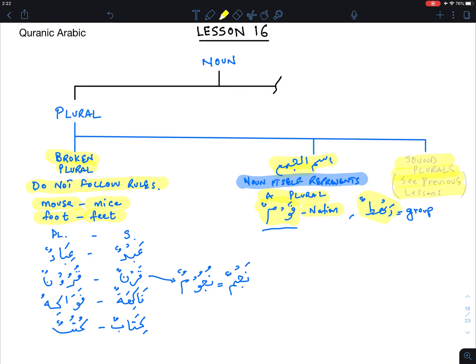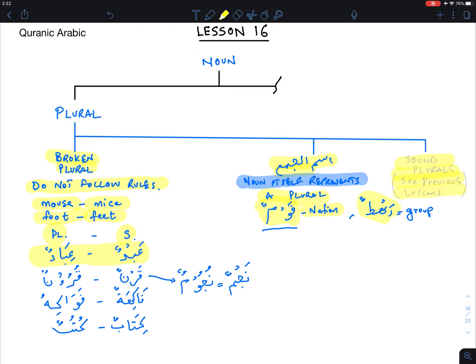So now look at some of the patterns that are used in Arabic for plurals. On the right side I've got singulars, on the left side I've got the plurals of the word. The first one we will look at is abdun. So abdun becomes ibadun, right? That's what you have to now memorize.